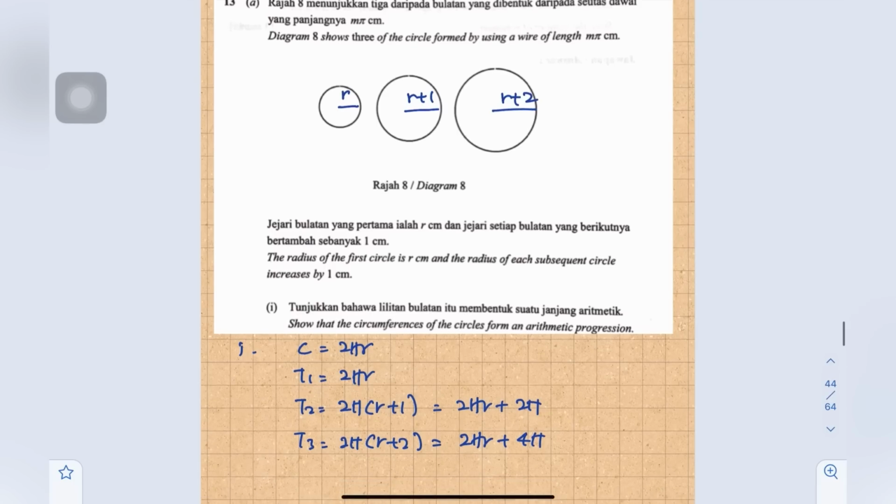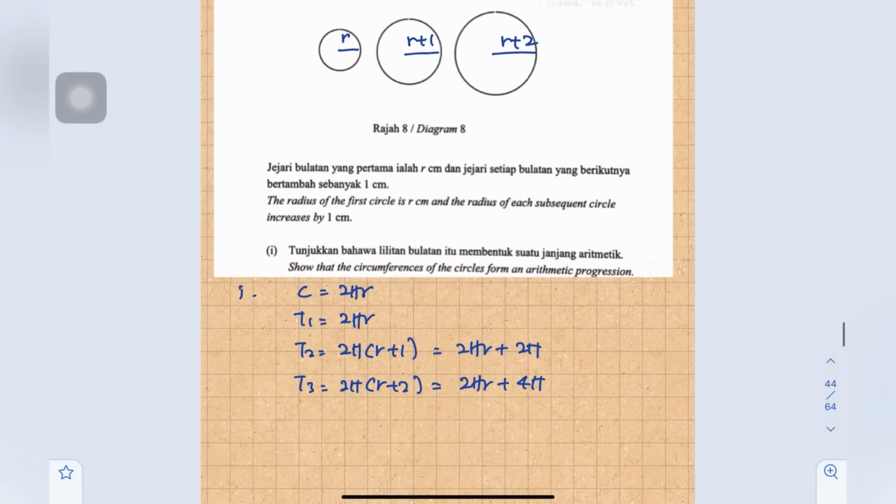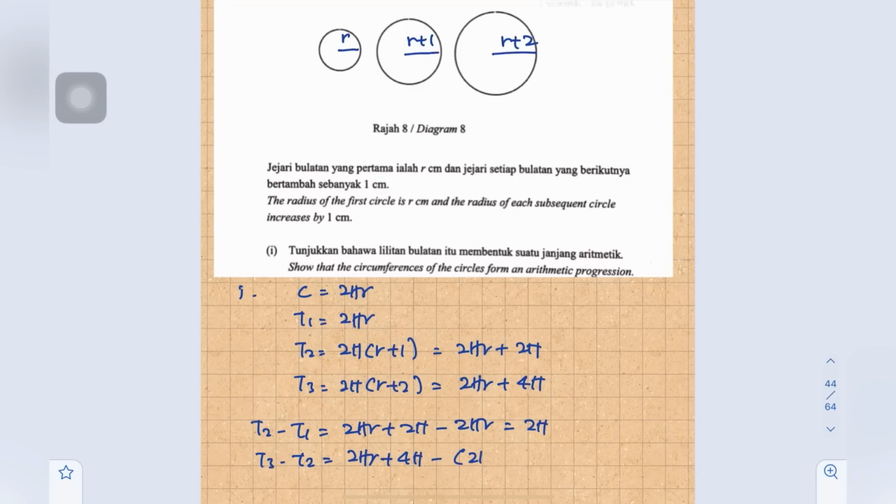Okay, so we try to find D. T2 minus T1. 2 pi r plus 2 pi minus 2 pi r. So we simplify, we'll get 2 pi. Okay, so then T3 minus T2. 2 pi r plus 4 pi minus 2 pi r plus 2 pi.